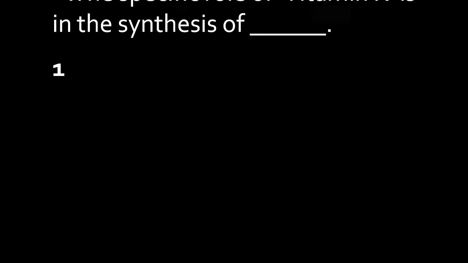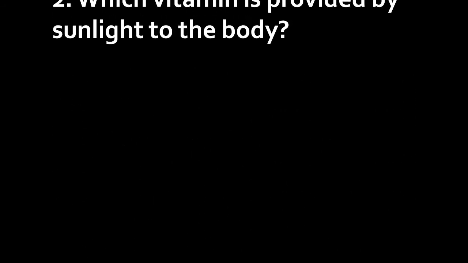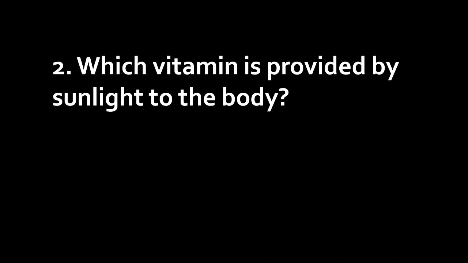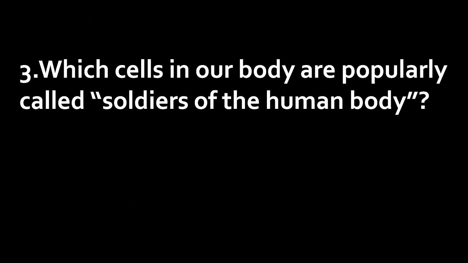So our first question is, the specific role of vitamin K is the synthesis of... answer, prothrombin. Next question. Which vitamin is provided by sunlight to the body? Vitamin D. Next question. Which cells in our body are popularly called soldiers of the human body?